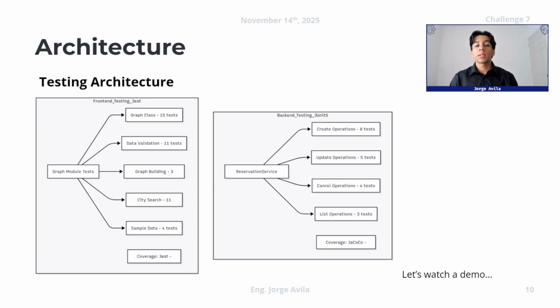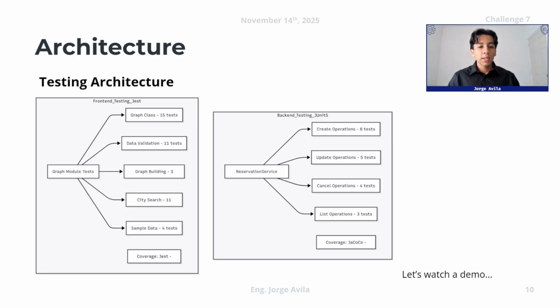Talking about the testing architecture that I use for the challenge, we will talk about the front-end testing. We have 15 tests for the graph class, 11 tests for data validation, 3 tests for graph building, 11 tests for city searching, 4 tests for sample data, and also the results with the coverage from Jest.